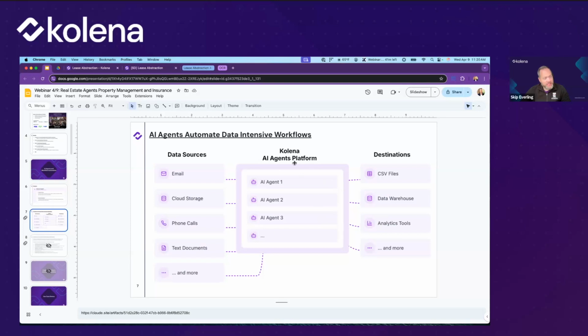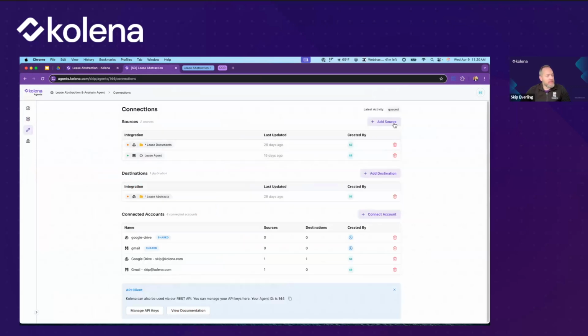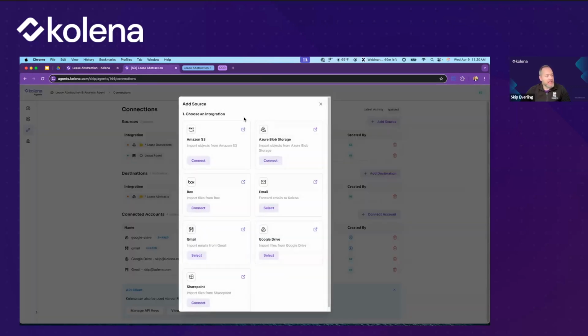What I just showed you was creating an agent. Now we're going to create a pipeline from the sources and a pipeline for the destination so that we can have this automation running. So coming back over here, a source is anything like cloud storage. It could be an email connection. So you could have some automatic forwarding set up, for example, to go to this lease agent, so that anytime this agent, which has its own unique email address, gets